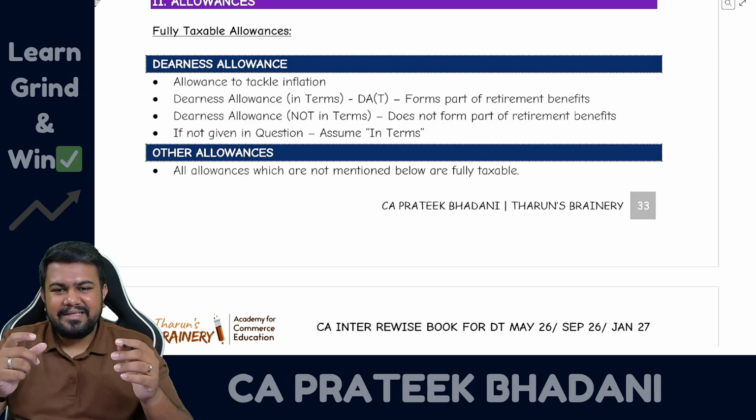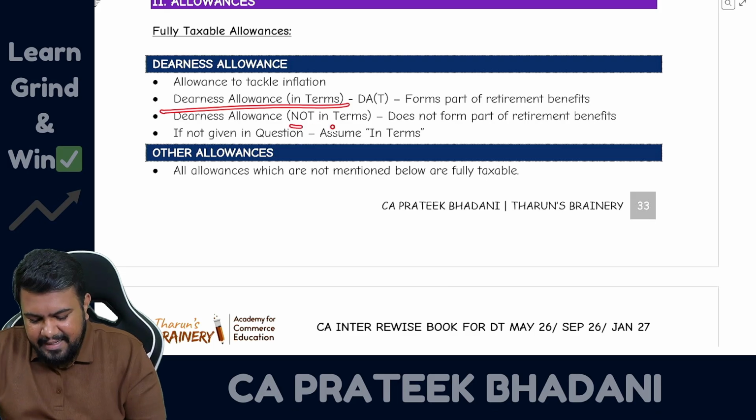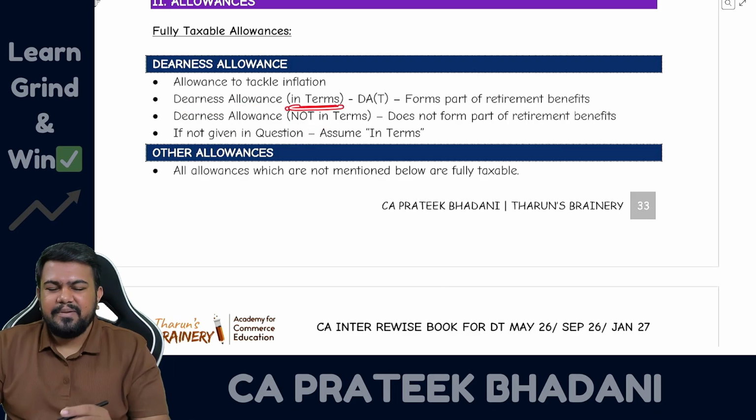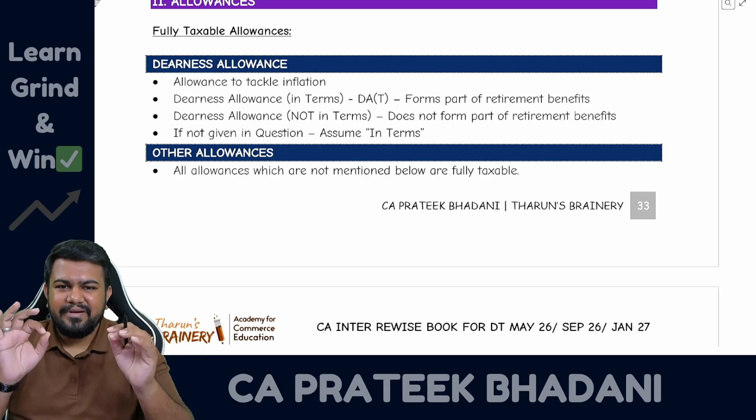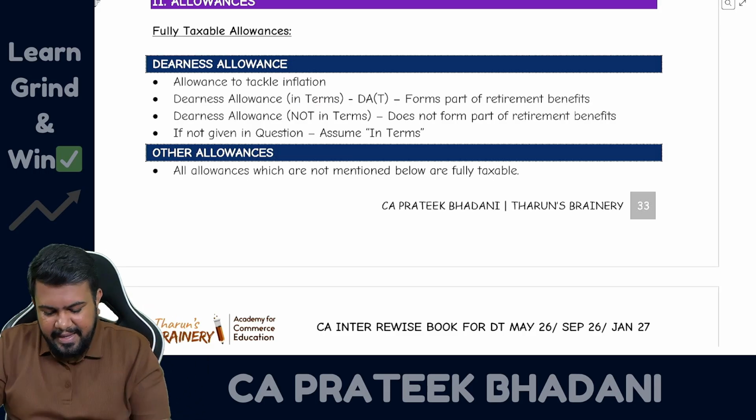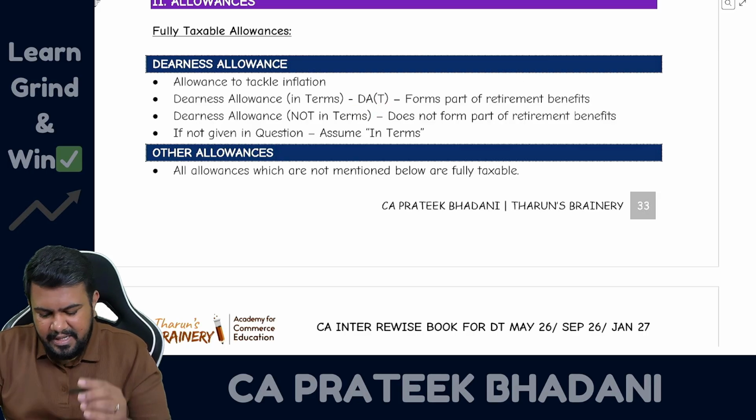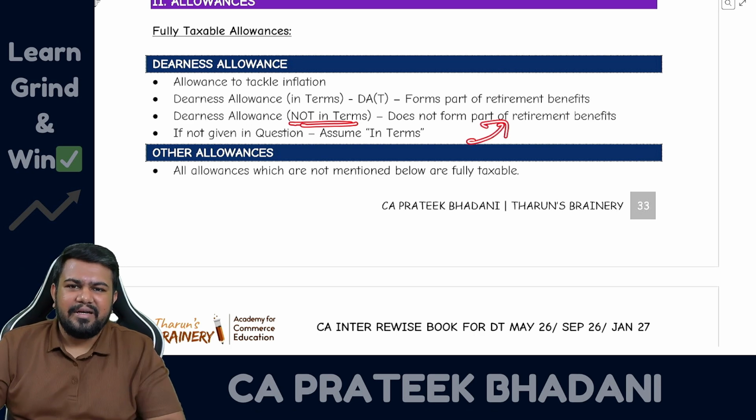Because in dearness allowance there can be two types: dearness allowance in terms and dearness allowance not in terms. If it is dearness allowance in terms, it means that while the terms of the salary were decided, at that time itself the dearness allowance was decided. Hence, dearness allowance in terms generally forms part of retirement benefits. But if dearness allowance is not in terms, it generally does not form part of retirement benefits.